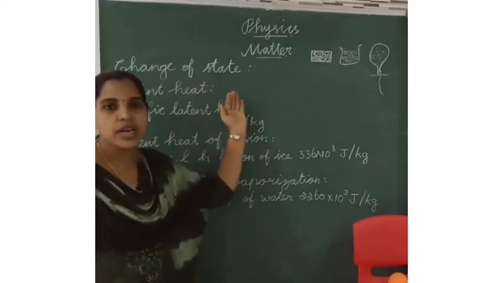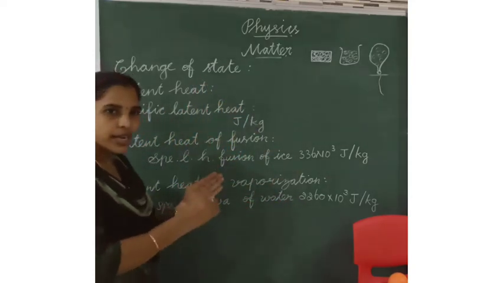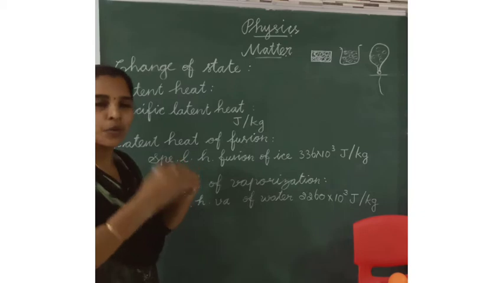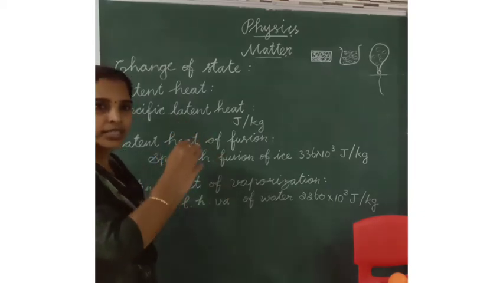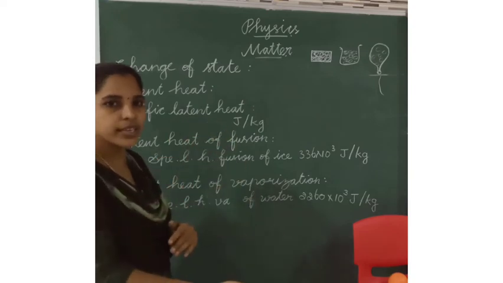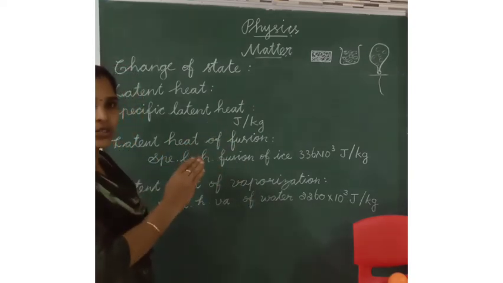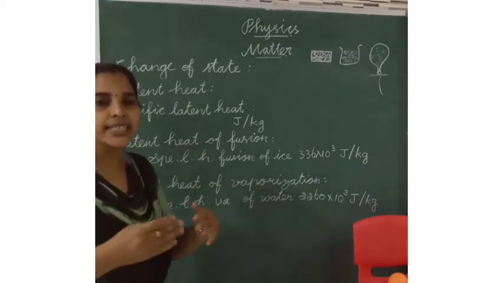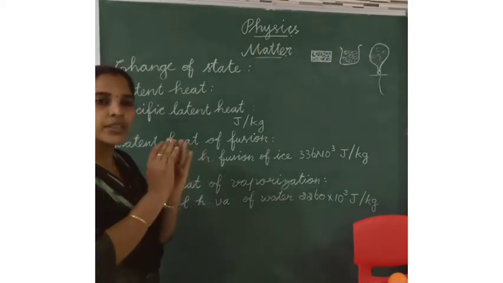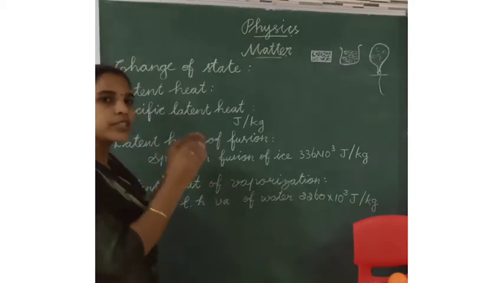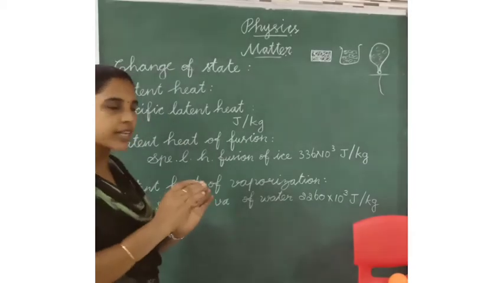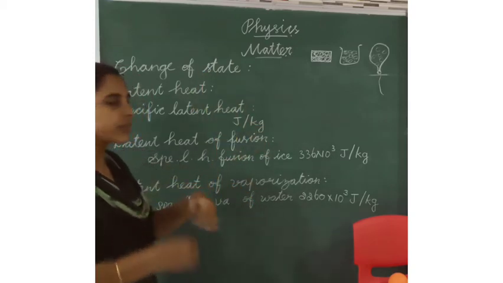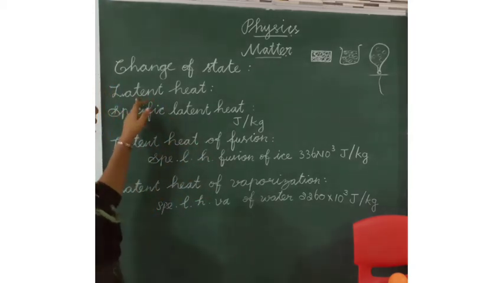Sometimes a solid changes into liquid, and for that it needs heat energy. How much heat is needed to change the solid state into liquid state, without increasing or decreasing the temperature? Without any change in temperature, the heat energy needed to change solid to liquid or liquid to gas is called latent heat.